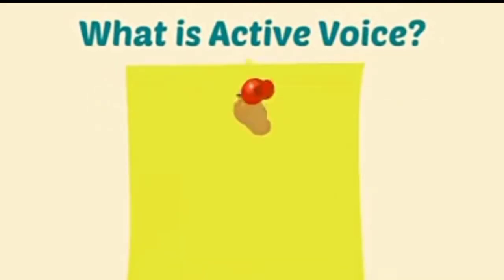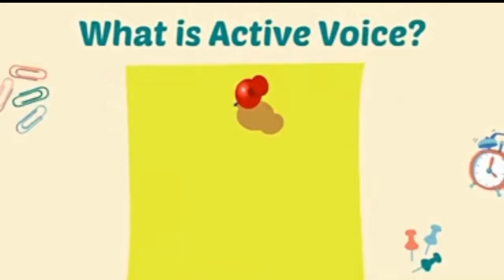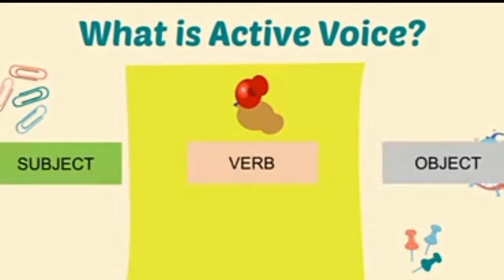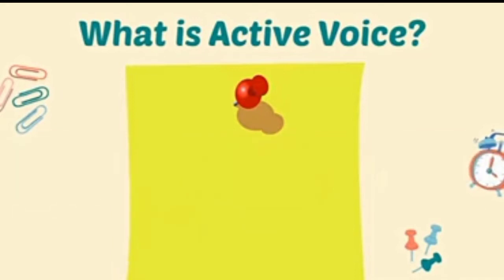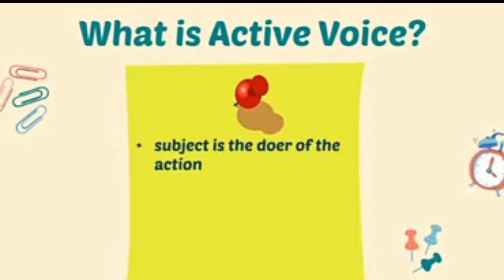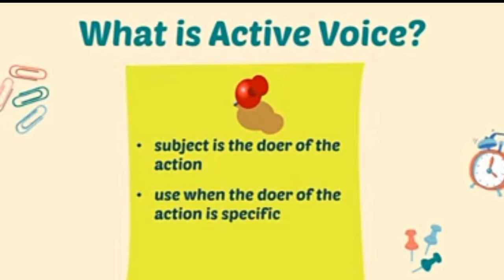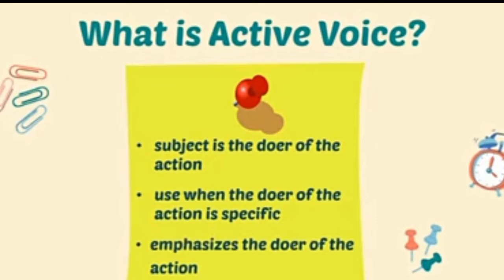What is active voice? The active voice is the normal voice that we use most of the time. We have the subject, the verb, and the object. The subject is the doer of the action. We use active voice when the doer of the action is specific or emphasizes the doer of the action.